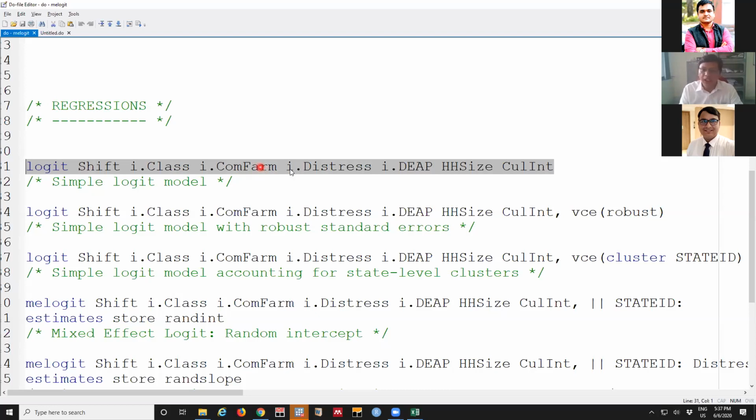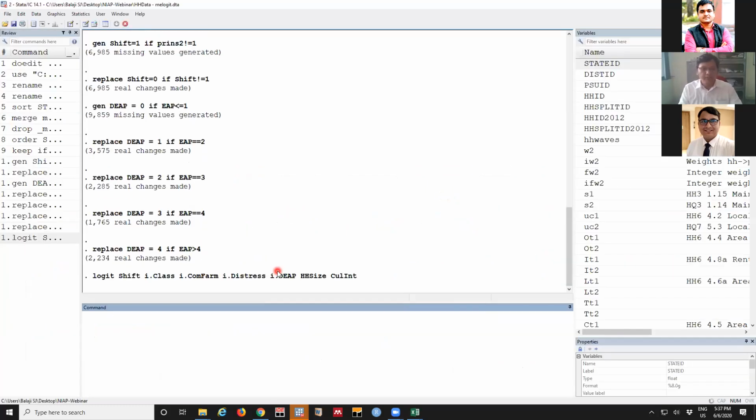Otherwise, it's zero. This is the distress character: whether he is exposed to any distress factor. If he is exposed, then he is given 1, like that. This is population and household size. This is cultivation intensity: in one year, whether he is cultivating just once or more than once, that information is stored. We'll run a dummy model. We'll begin with just a logit.